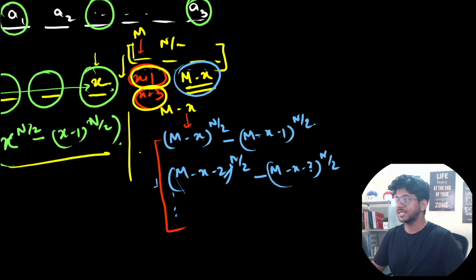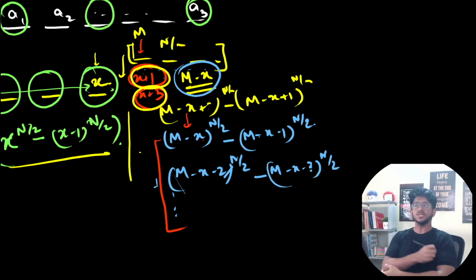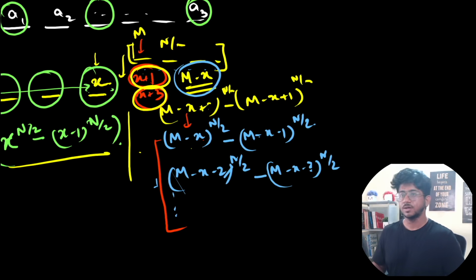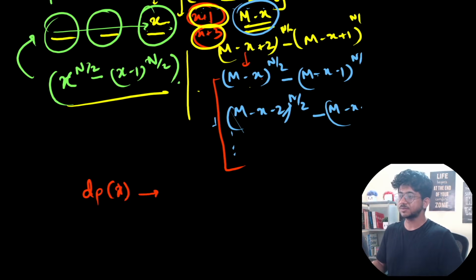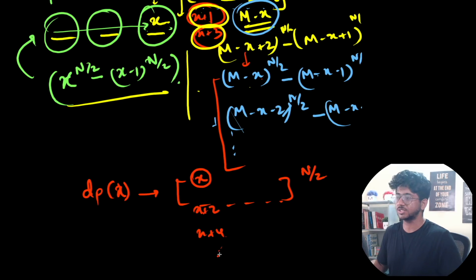If you add m minus x plus 2 minus m minus x plus 1, this will create the next answer for the next term that would be required. So we can incrementally build this using a DP if you have to do it, but also you can use some sort of power summation. But in general, this would be better to do with a DP, because at the start what we need to do is keep a DP of X, which will tell us you can place the colors. So there are n by 2 positions, and you have to start at X or X plus 2 or X plus 4, and so on. This is what the DP of X will mean.